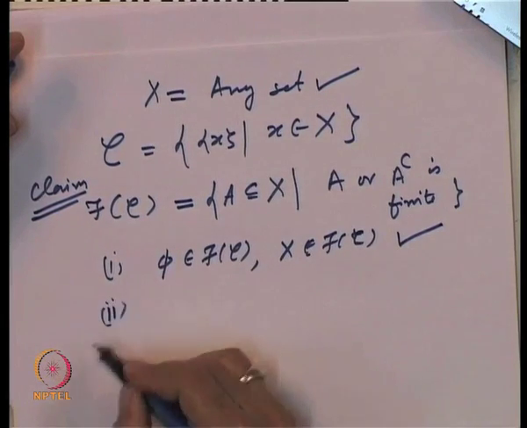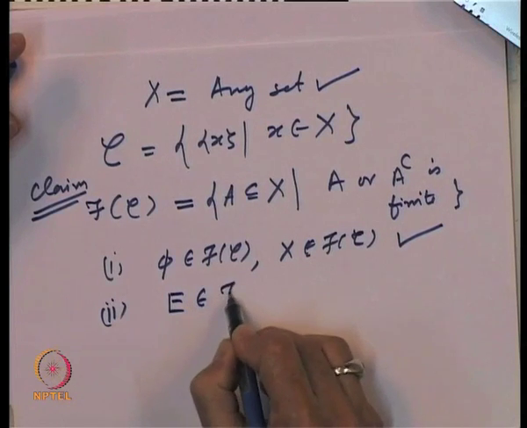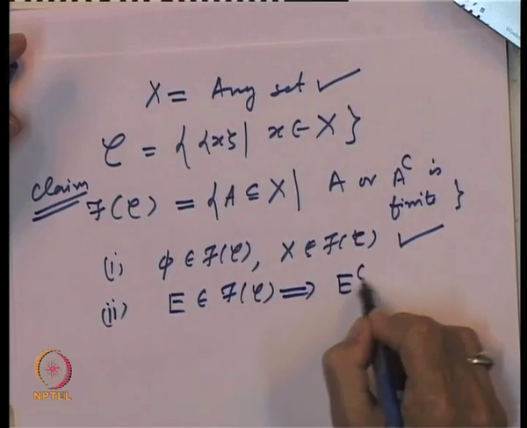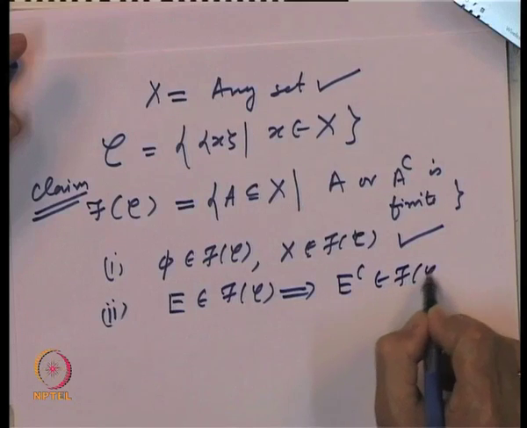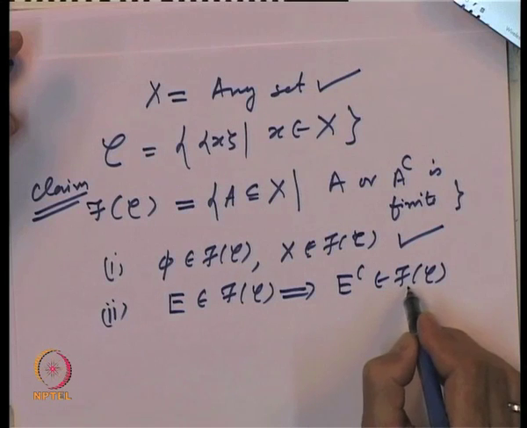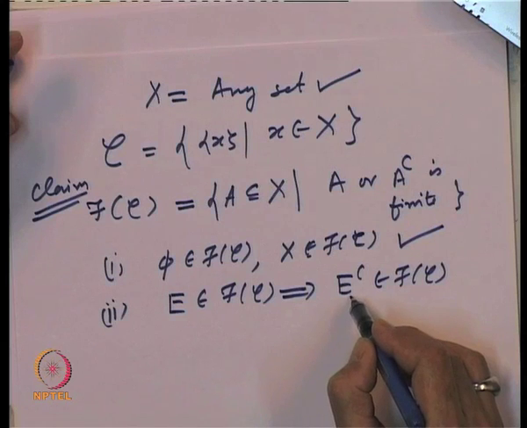Let us check the second property, namely, if E belongs to f of C, does this imply E complement belongs to f of C? Is this true? Well, for E complement to belong to f of C, either E complement should be finite or E should be finite.